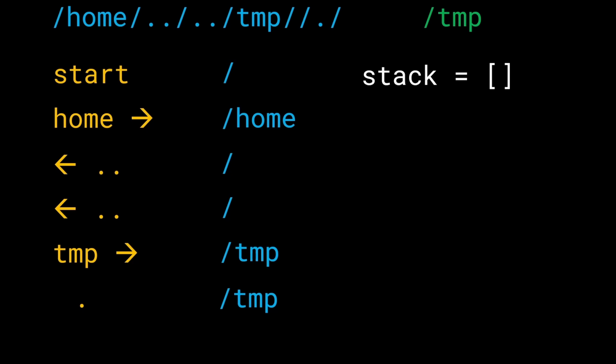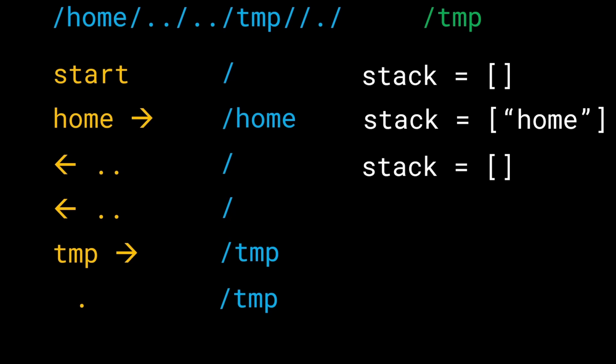All right, let me go ahead and show you how this formally works out. So the first thing we get is home. Home means that we have to move forward, which means that we will push the value home onto the stack. That is, we'll append this value to the top of the stack. Now we get a dot dot next. What does that mean? That means that we have to go back one directory. In other words, we have to pop the element out of the stack.